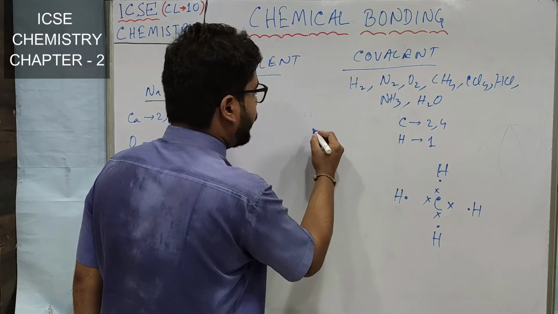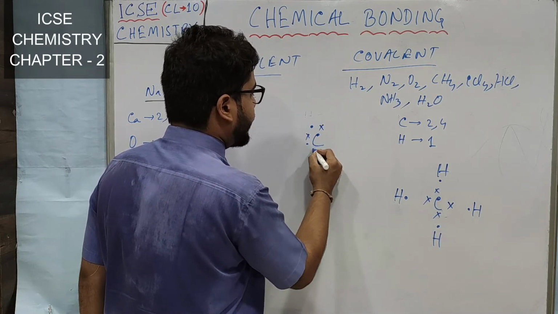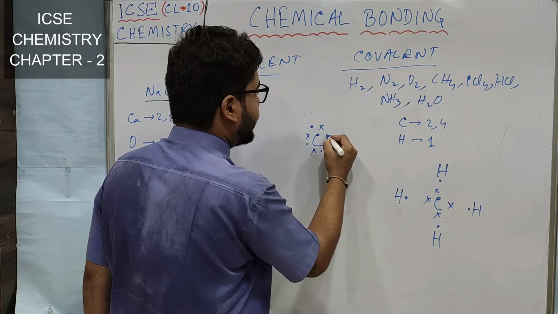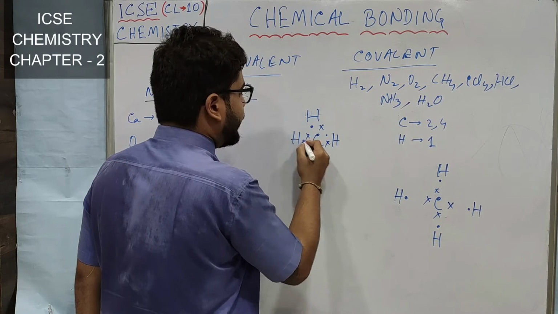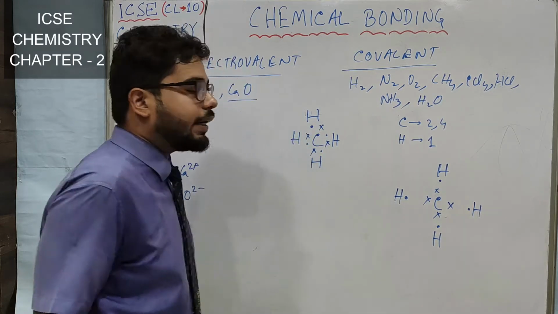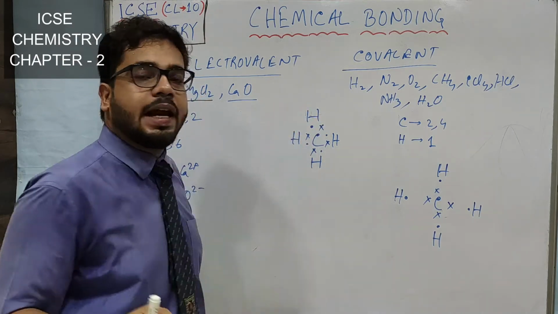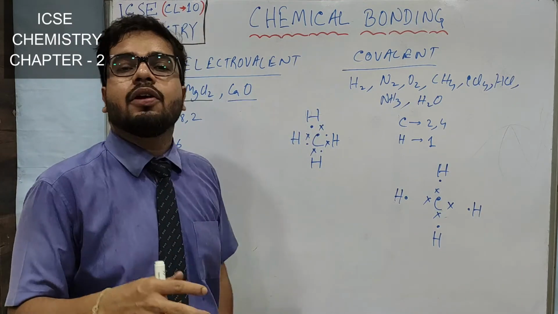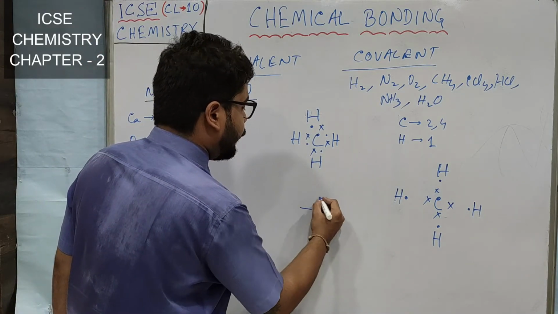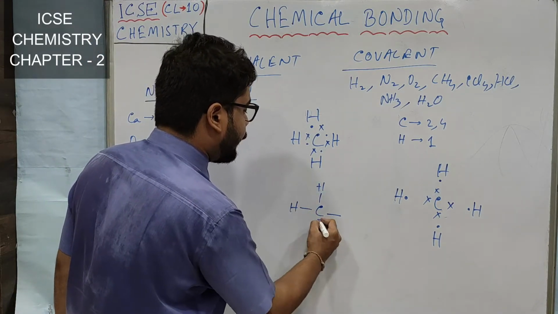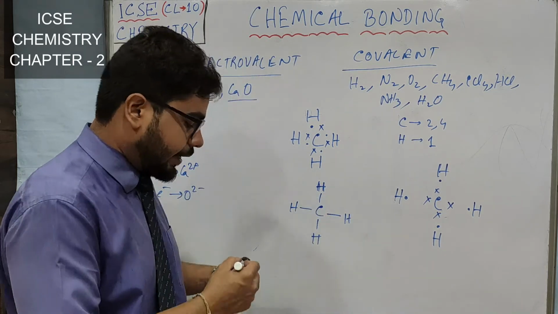So in the next step we will write 1 electron from hydrogen, 1 electron from carbon, 1 electron from hydrogen and 1 electron from carbon. Okay. Now you see, carbon has its octet completed, 1, 2, 3, 4, 5, 6, 7, 8, and all the hydrogen atoms have 2 valence electrons, so their duplet is also completed. Okay. So 4 single covalent bonds are formed in this way. So now you understand why the structure of methane is like this.